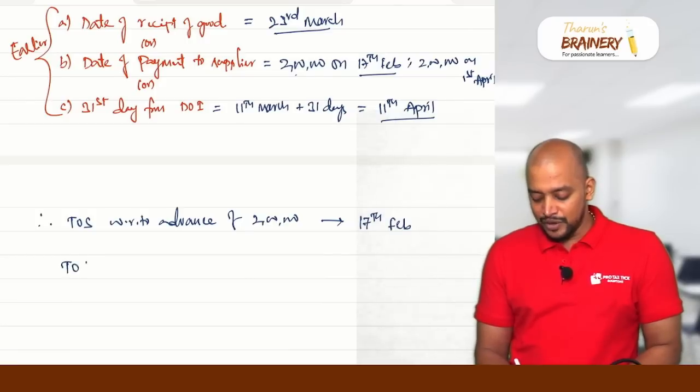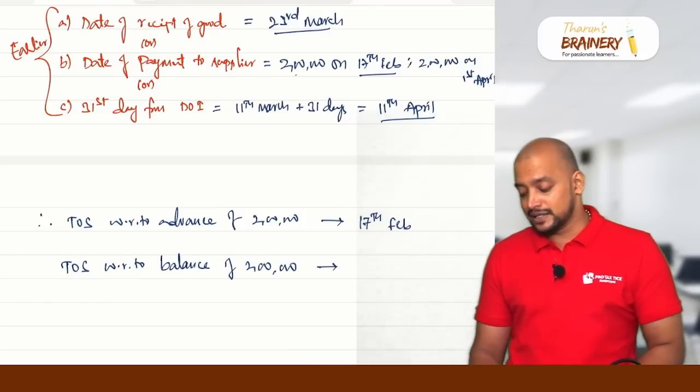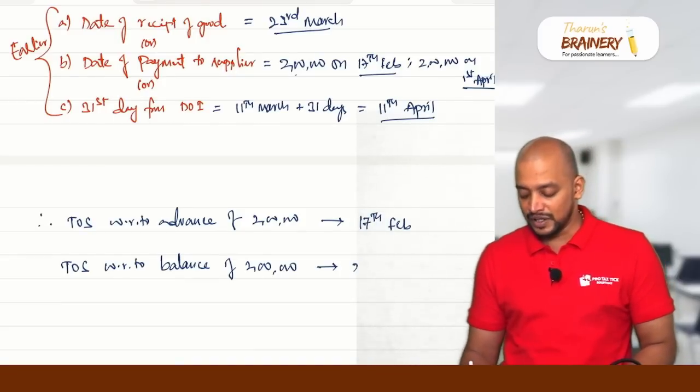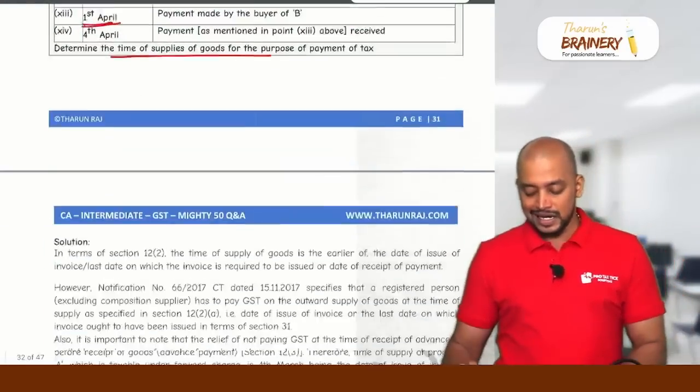Then time of supply with respect to balance of 2 lakhs. What will be taken? With respect to the balance amount we will take again 23rd March or 1st April or 11th April, whichever is earlier, will be 23rd of March. That will be taken as the time of supply. So that's how we need to derive the answer for this.